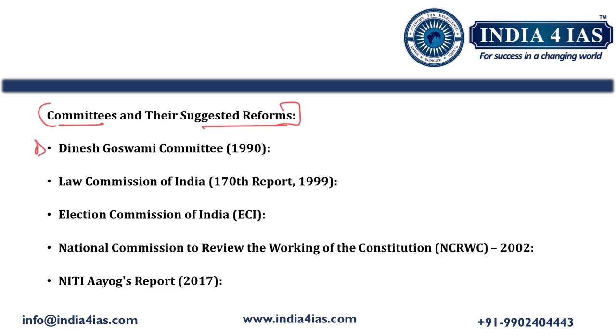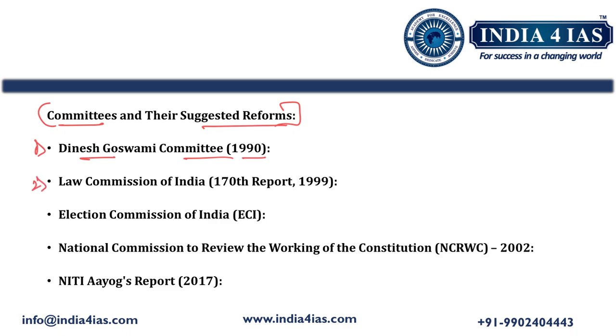The first one is the Dinesh Goswami Committee. It was constituted in the year 1990. It recommended reforms in election expenses, strengthening the power of the Election Commission and enhancing transparency in the electoral process. It also suggested setting up a National Election Fund to curb the influence of black money in elections.